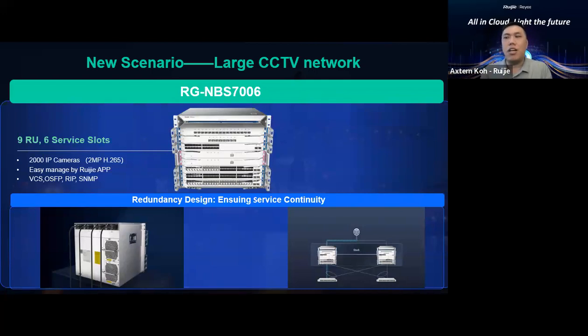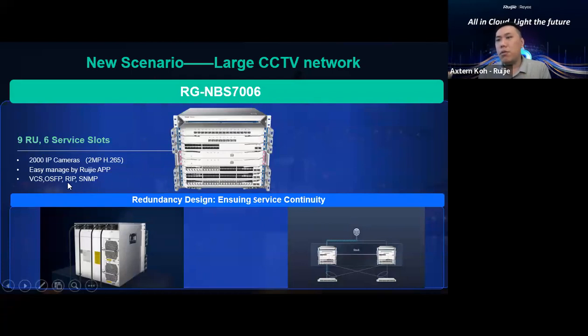They just cut down certain unnecessary items, like the console port and CLI. Wherever they're able to, they also support stacking. The stacking for the Reyee MBS 7000 series, we call VCS: when the customer needs two switches to become one switch, we call it stacking.